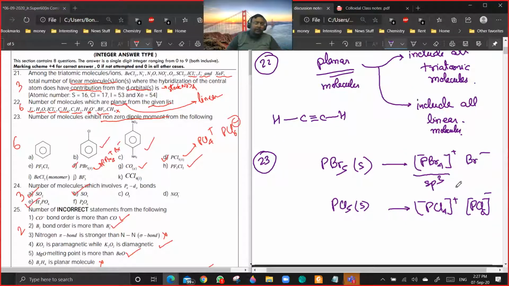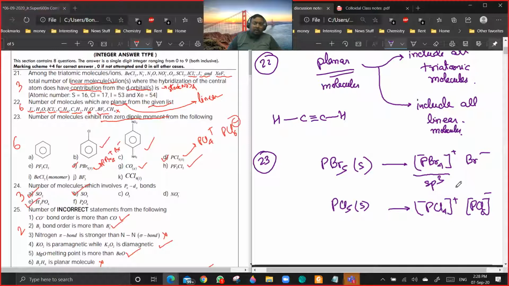But isn't trigonal bipyramidal also symmetric? No, see, it is a non-uniform hybridization, because you have two different types of bonds, axial and equatorial. In PCl4 plus and PCl6 minus, all bonds are uniform.